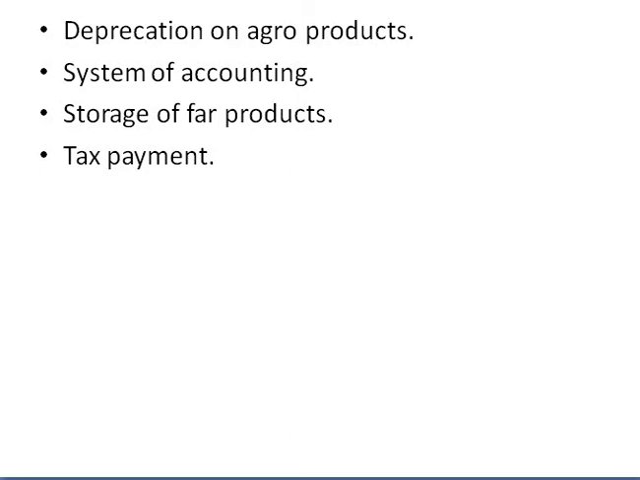But if you're using a vehicle for farming, then you will have to charge depreciation for the vehicle. Suppose you're using a tractor for farming, then you will have to charge depreciation for that particular tractor. So wherever depreciation is required, you have to provide depreciation on the agro products. All right, next is system of accounting.